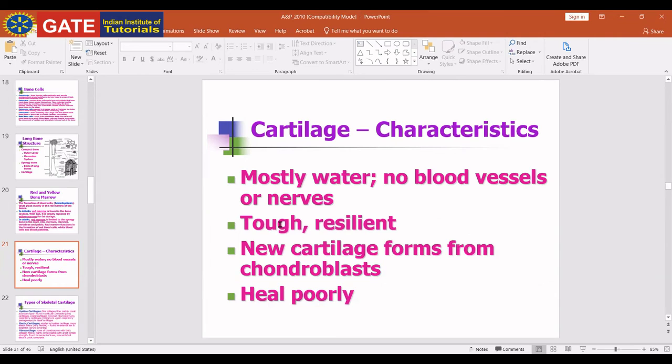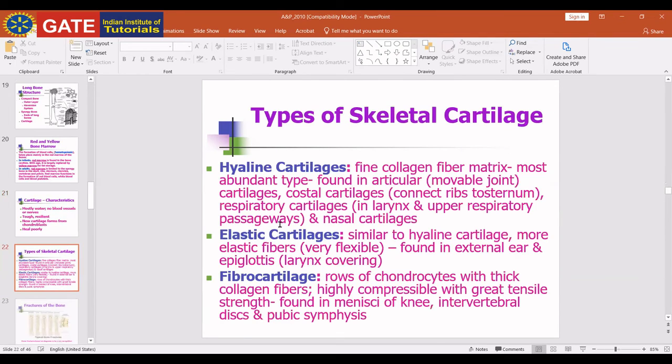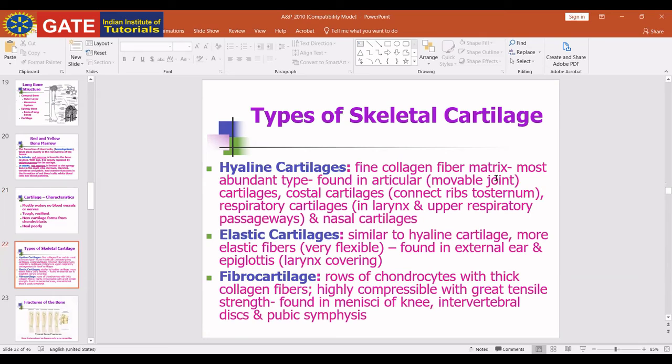There are different kinds of cartilage present in the human body. Hyaline cartilage has fine collagen fibers and is the most abundant. It is found in articular cartilage, costal cartilage, and nasal cartilage. Elastic cartilage is similar to hyaline but has more elastic fibers, and is found in the ear and epiglottis. Fibrocartilage has rows of chondrocytes and is found in the intervertebral discs and pubic symphysis.